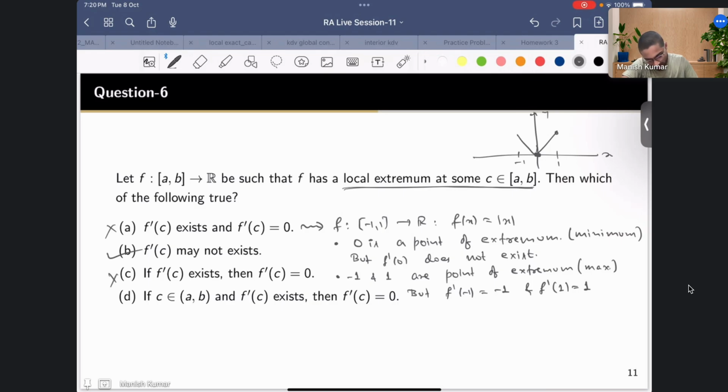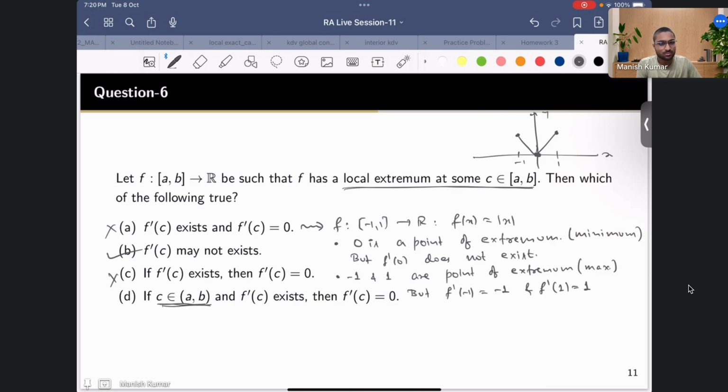What about the fourth option? You notice here that in this particular example, we are choosing the extreme values, 1 and -1. Now the fourth option says that suppose the extremum value is attained at some interior point.